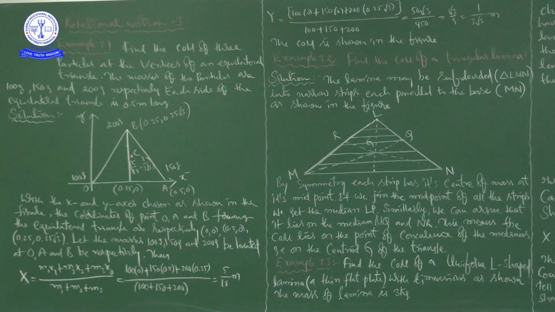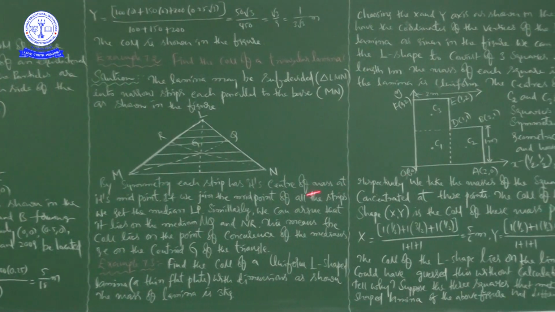Okay, now the problem is completed. Whatever he is asking, that we found. But now here is a small question: does the center of mass in this case exist at the geometric center of the triangle OAB? Why does it not exist there? Okay, now you see the next question. By going through the next question, you will come to know why it doesn't exist.